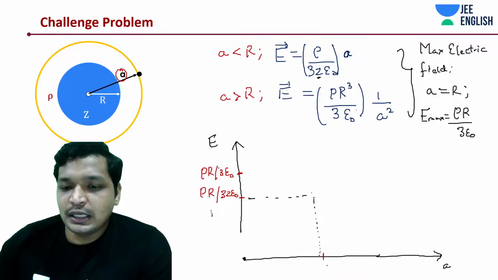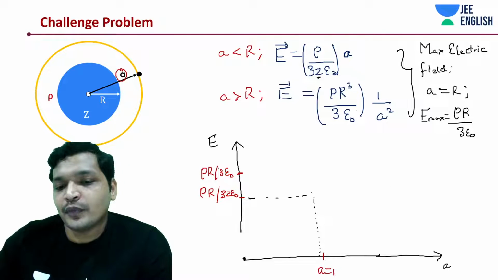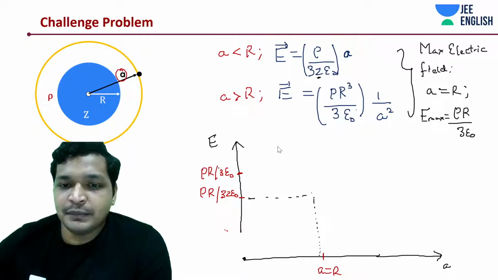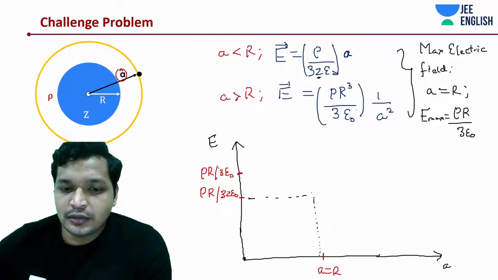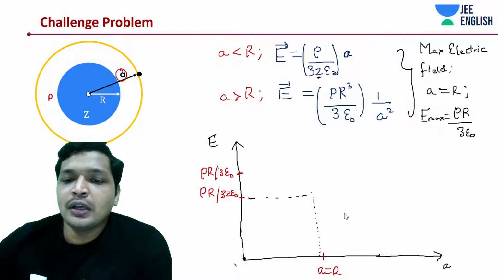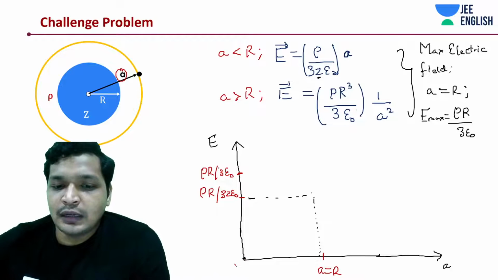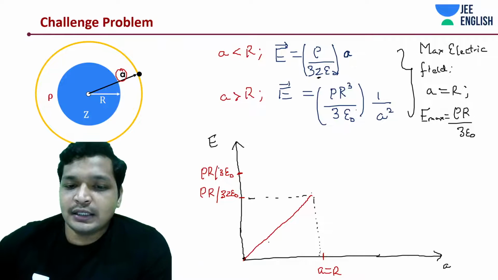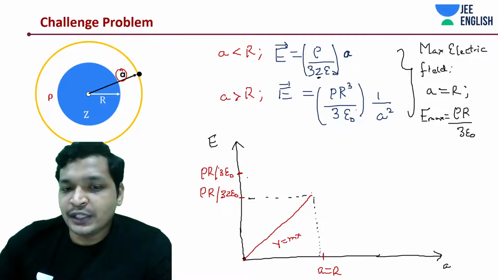This is A is equal to R. So the graph would be moving from here to here, a straight line. This is y is equal to mx graph, and then suddenly you would see a jump.